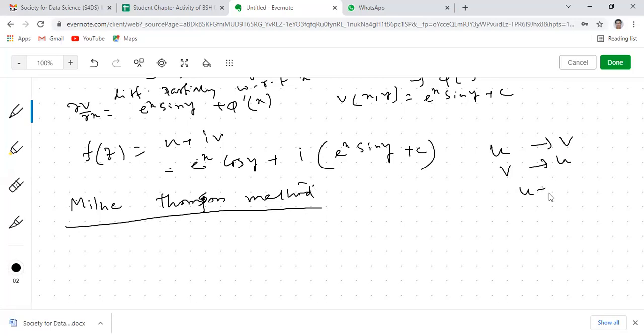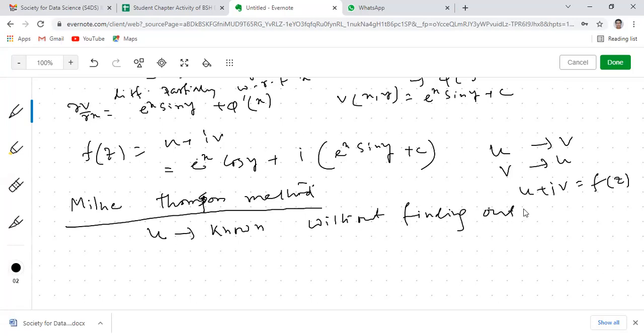Then you need to club them together to get the functional value of z. In the Milne-Thomson method, if the real part of the analytic function, u, is known, then without finding v, without finding its harmonic conjugate, directly we can construct f z.